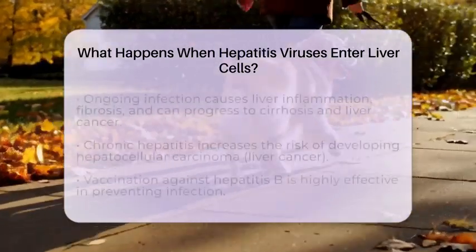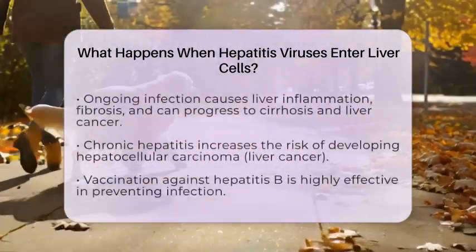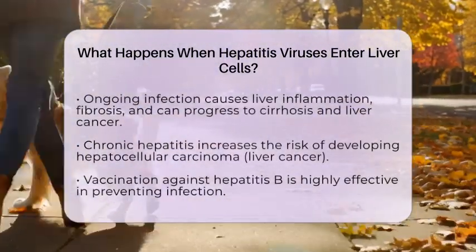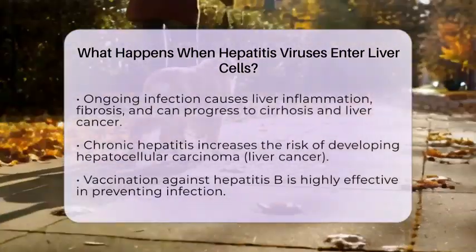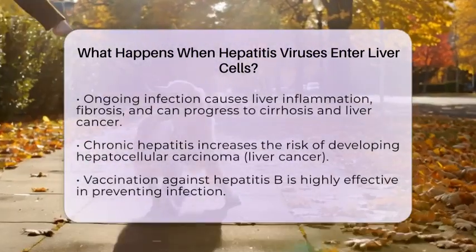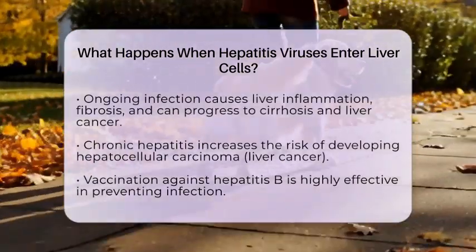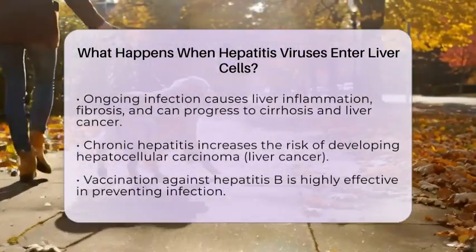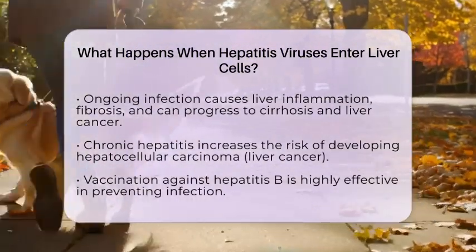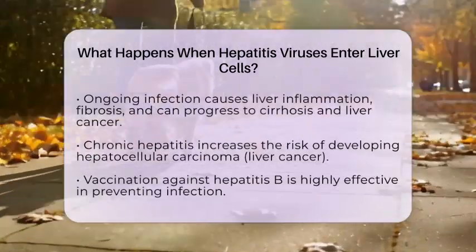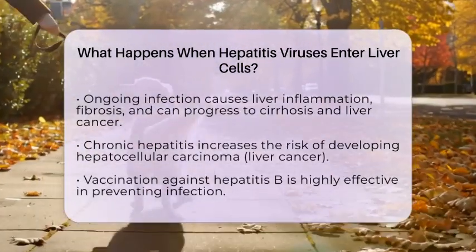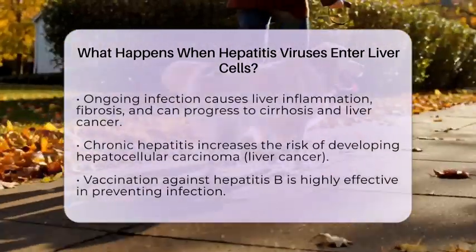assemble new virus particles. Hepatitis D virus, which is a defective virus, depends on hepatitis B virus's proteins to replicate and spread. As the virus replicates, it can spread from cell to cell. Hepatitis C virus is especially good at moving directly between neighboring hepatocytes, helping it evade the immune system.